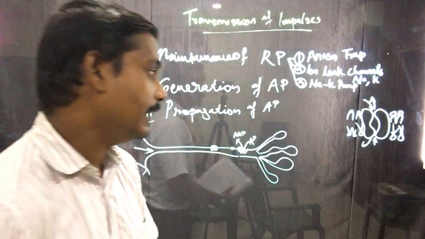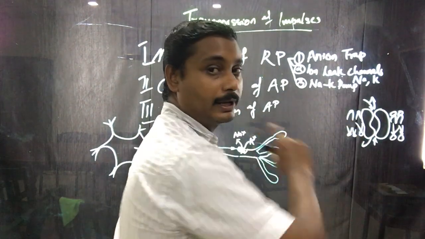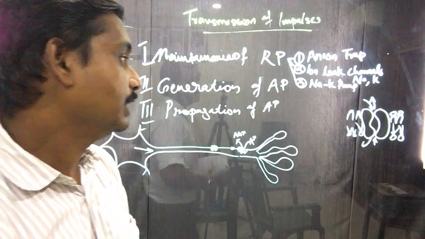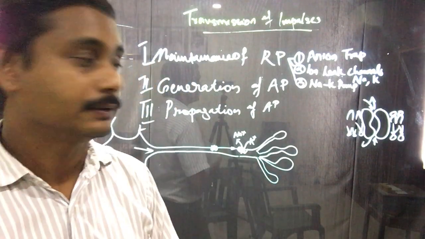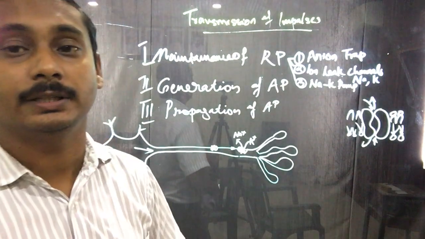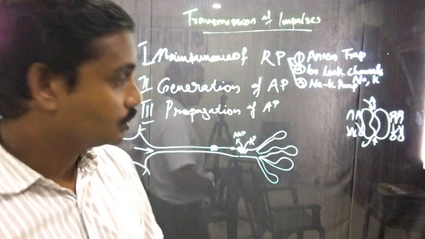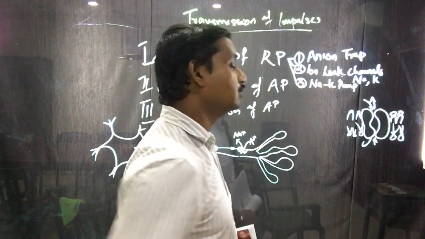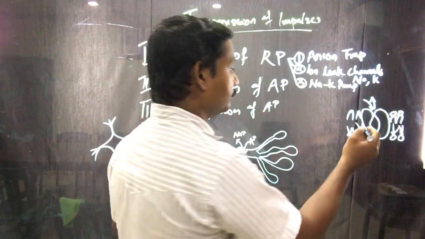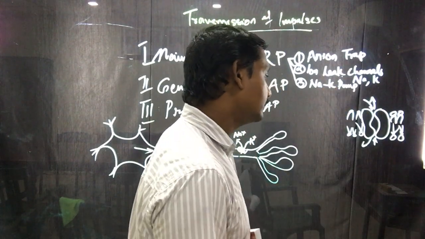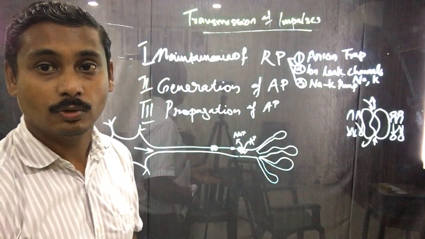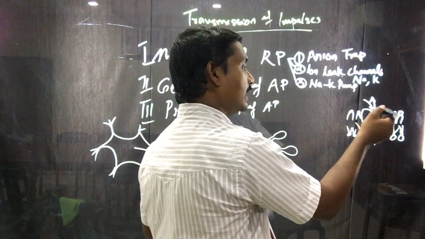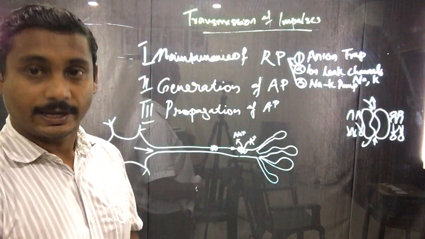As I have drawn here, the axon membrane is just like a plasma membrane, made of a lipid bilayer, and these ion leak channels are nothing but transmembrane proteins which act as a gate to come in and move out of the axon membrane. So these ion leak channels help in the selective movement of various ions inside as well as outside the axon membrane.